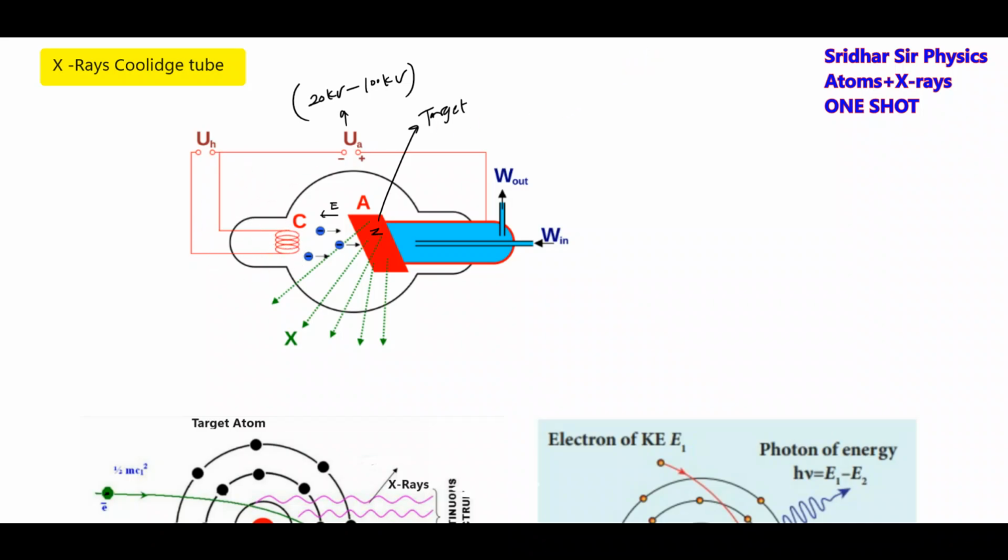So like this, this will be the accelerating voltage. What is UA? UA is called the accelerating voltage. This is called the tube voltage. What is the tube voltage? This will be of the order of a few, like 5 to 20 volt. This will be the flow of current.